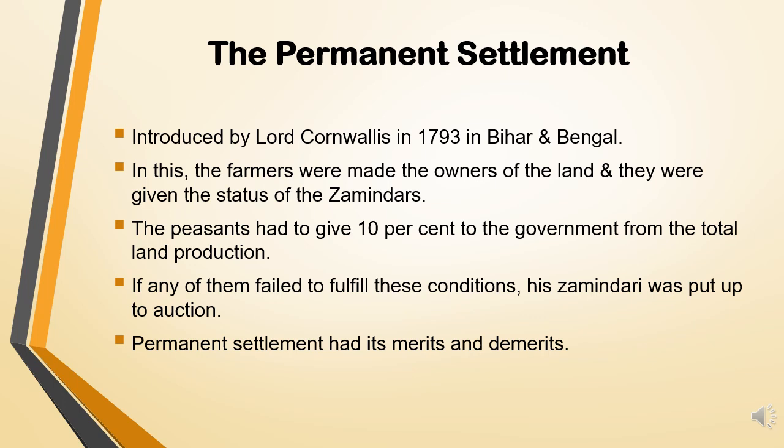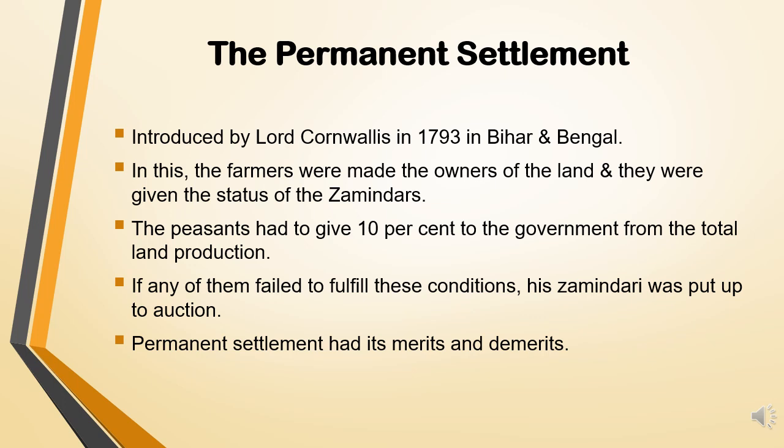What was that? If the farmers or so-called zamindars failed to fulfill these conditions, that they had to give 10% of their total production, then their land was put up for auction.